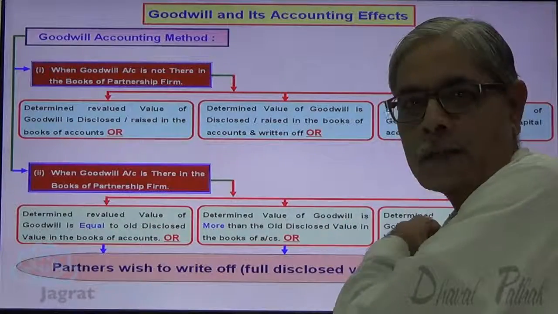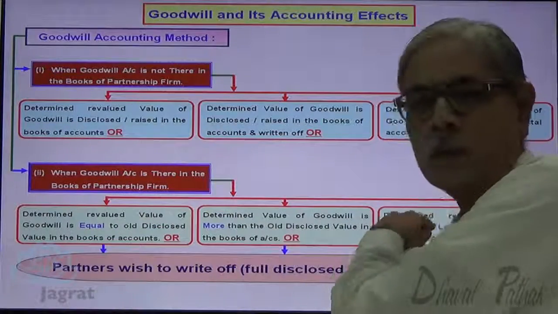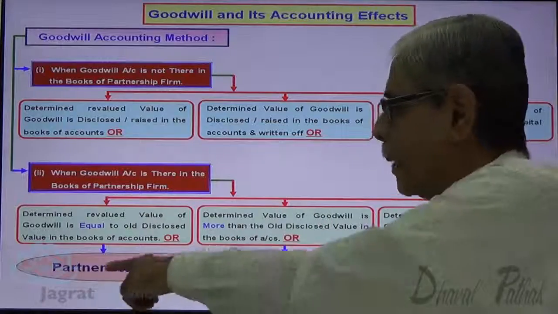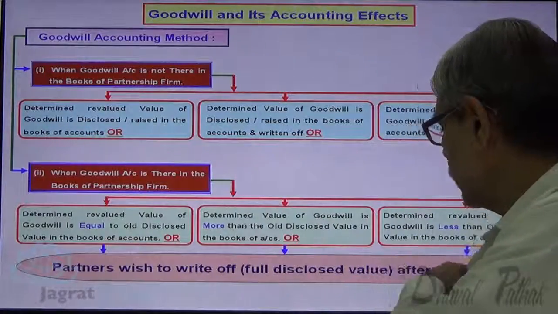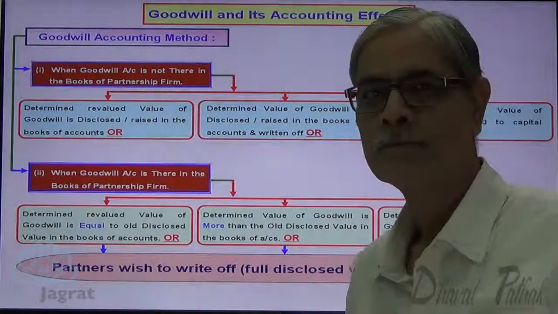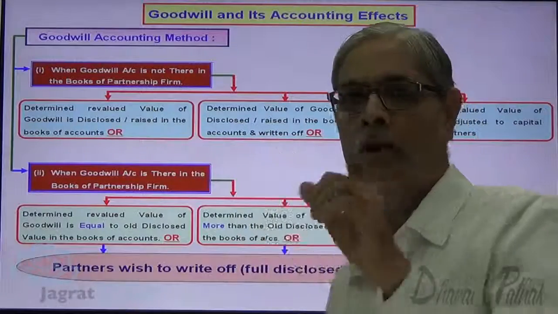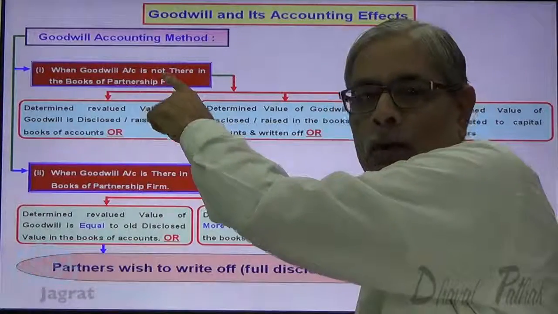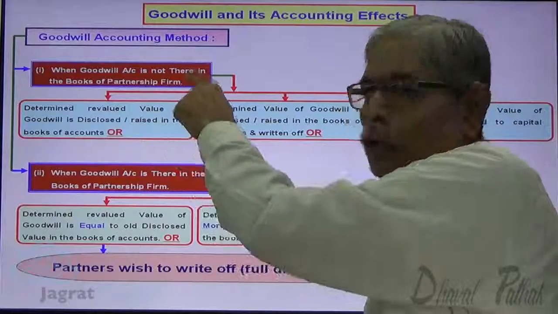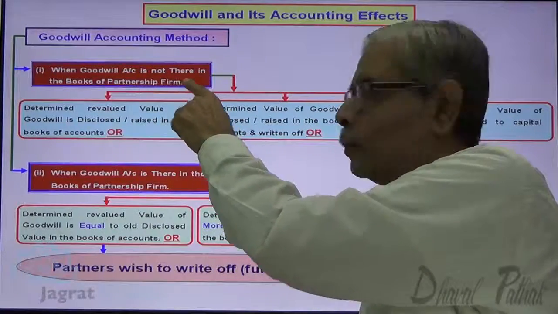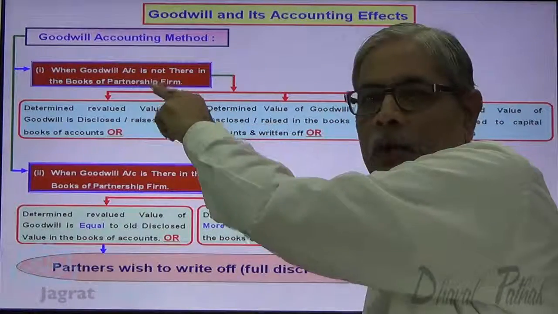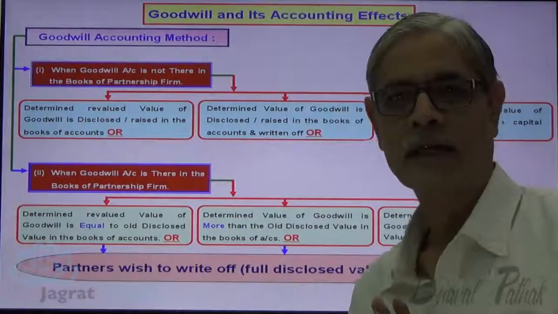Now after these three options, the revalued value appears in the balance sheet. Now partners wish to write off the disclosed value of goodwill after revaluation. So here, understand, no book value, goodwill is raised. No book value, raised and written off. No book value, goodwill adjusted to the capital account.